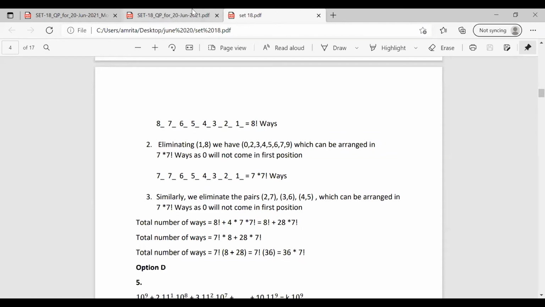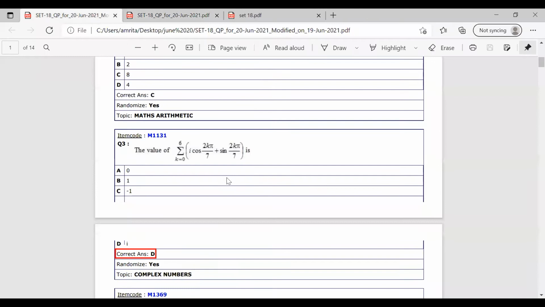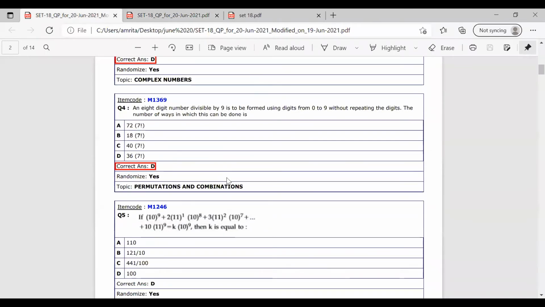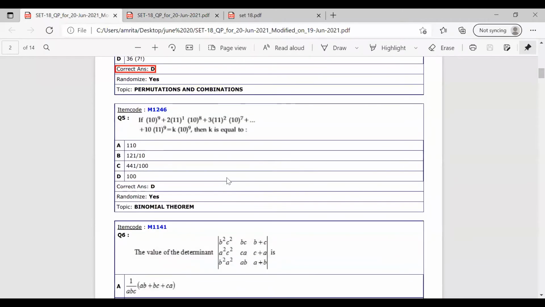So the correct answer for this question is option D, that is 36 into 7 factorial. Now moving on to the fifth question.